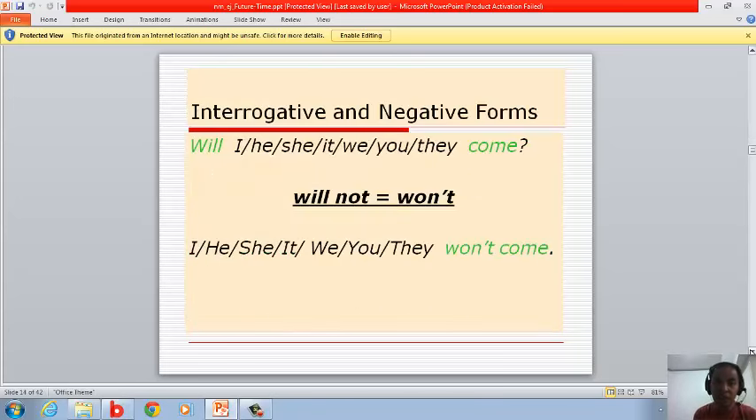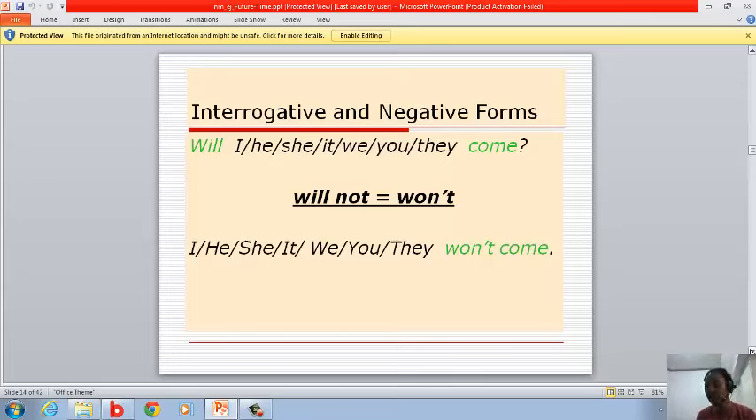Interrogative and negative forms. Will: I, he, she, it, we, you, they. Those are the pronouns that we can use in "will come." Will, okay? Will I, he, she, it, we, you, they come.